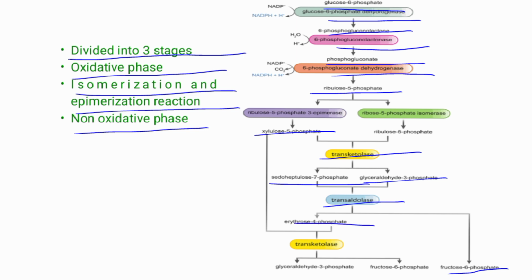Transketolase acts on xylulose 5 phosphate and erythrose 4 phosphate to generate fructose 6 phosphate and glyceraldehyde 3 phosphate. Fructose 6 phosphate and glyceraldehyde 3 phosphate can be further catabolized through glycolysis and citric acid cycle or may be regenerated into glucose.